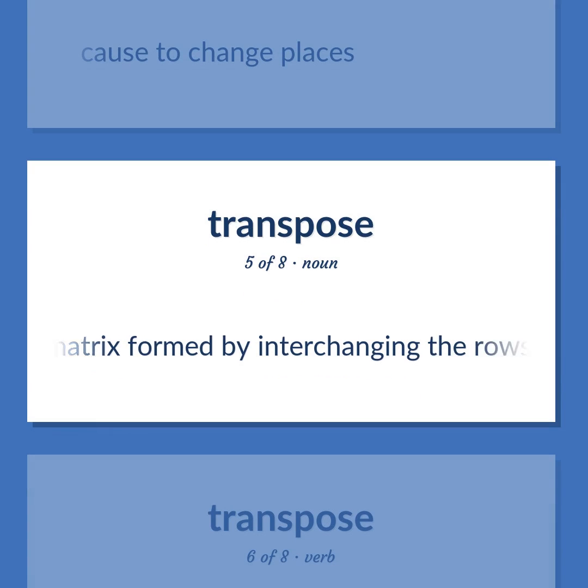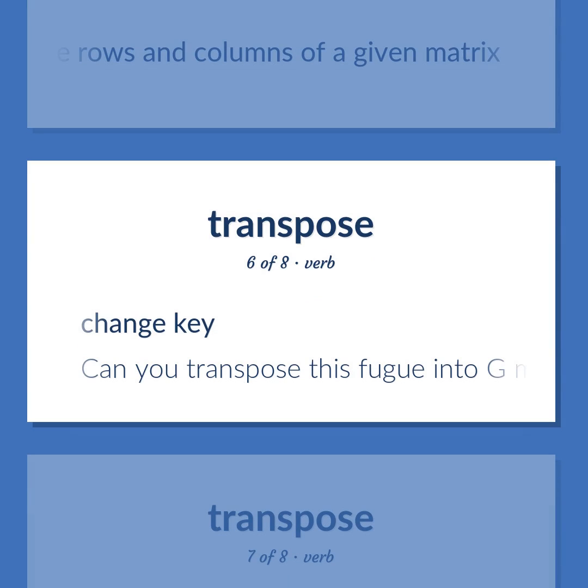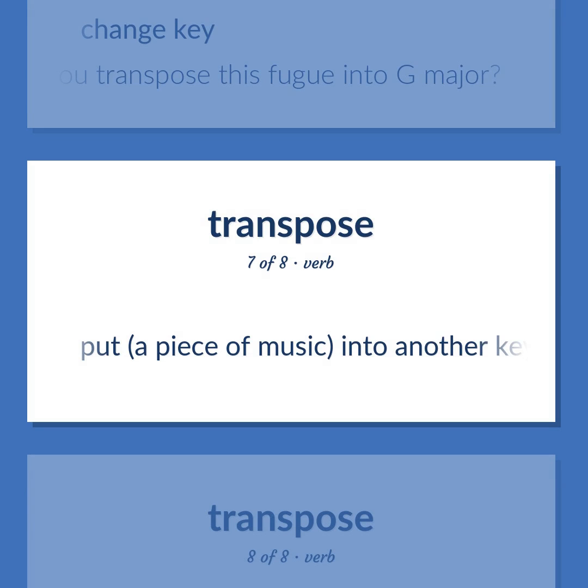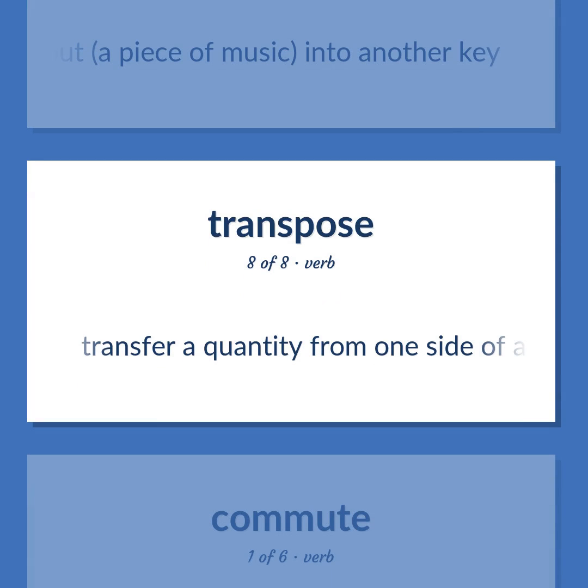A matrix formed by interchanging the rows and columns of a given matrix. Change key. Can you transpose this fugue into G major? Put a piece of music into another key. Transfer a quantity from one side of an equation to the other side reversing its sign, in order to maintain equality.